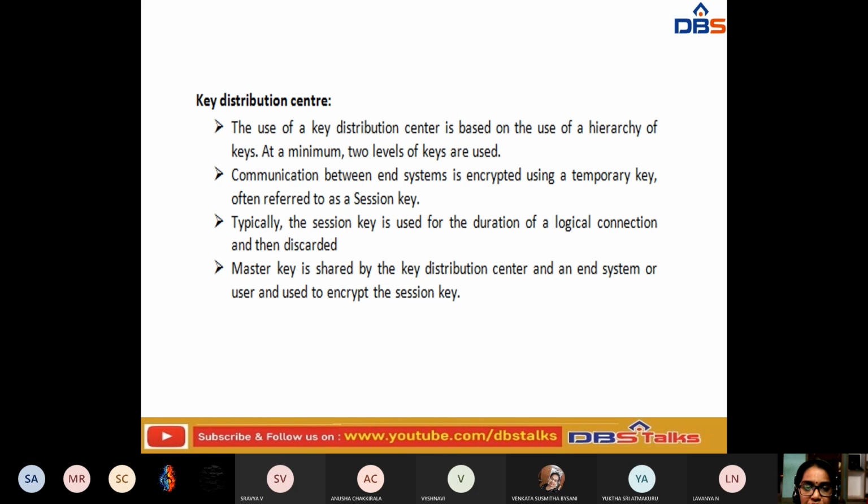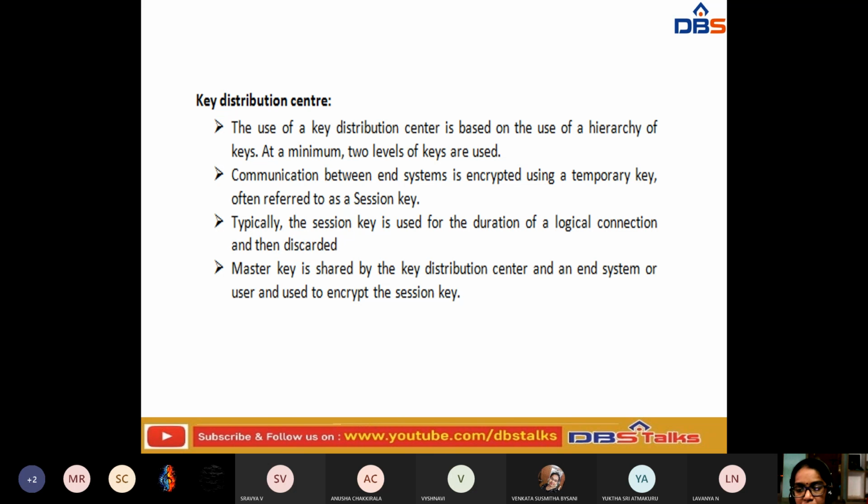Here the communication between the end systems is encrypted using a temporary key, often referred to as the session key. Typically the session key is used for the duration of a logical connection and then discarded. The master key is shared by the key distribution center and an end system or user, and the user uses it to encrypt the session key.